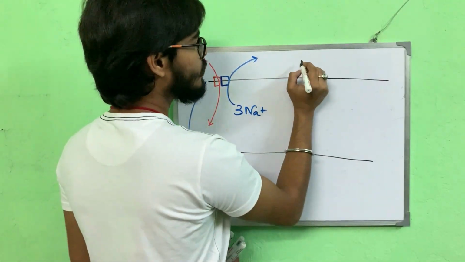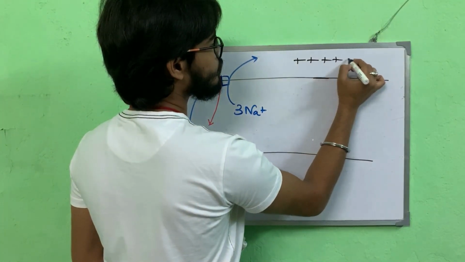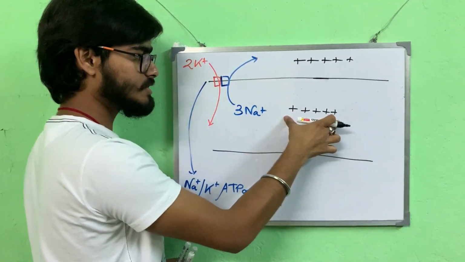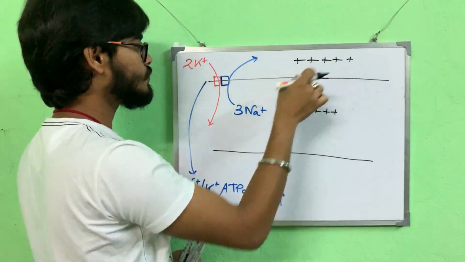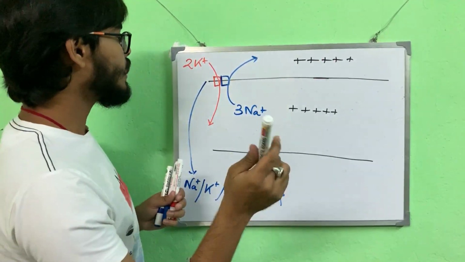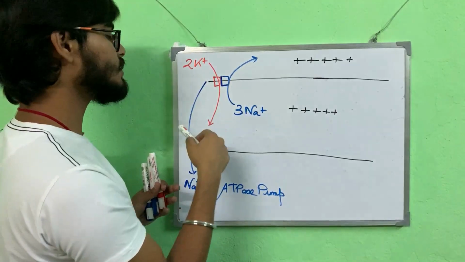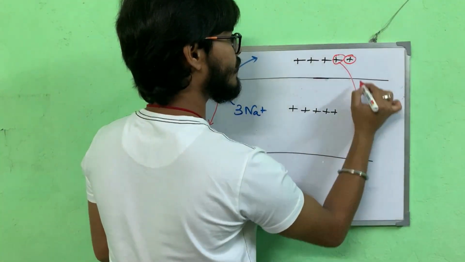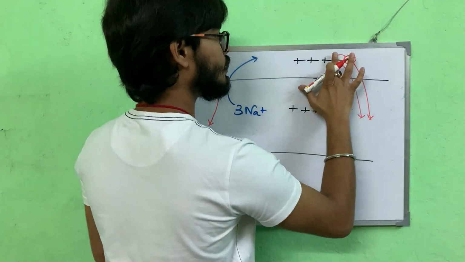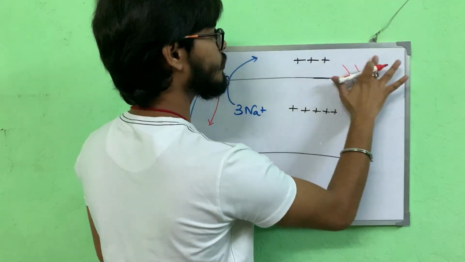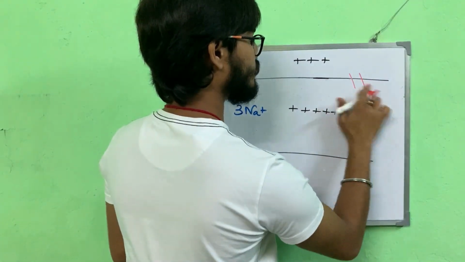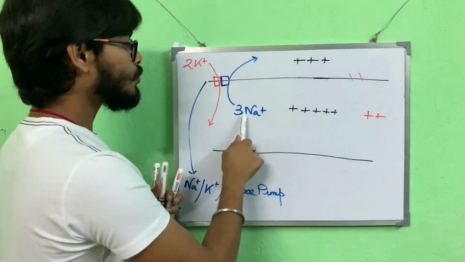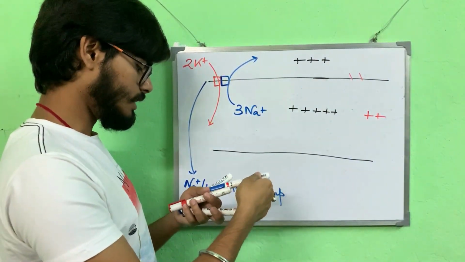So let's draw 5 positive charges inside, 5 positive charges outside. Now what I said, from outside to inside 2 potassium ions will come inside. So let's consider these 2 as potassium ions. They came inside, so they are erased from here, and I draw them here in red, and 3 sodium ions will move outside.